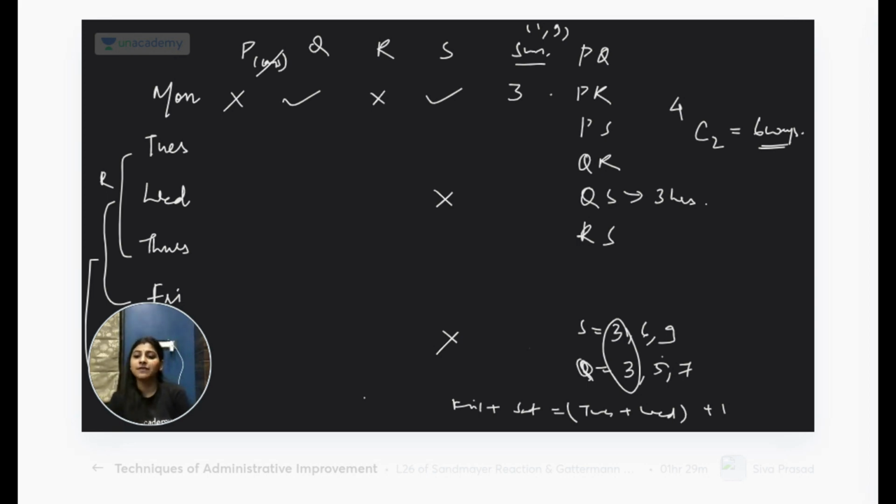For S and Q, it has to be 3 hours. No, they are practicing together. Okay, next. What else can we figure out?